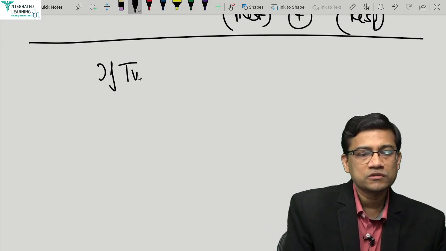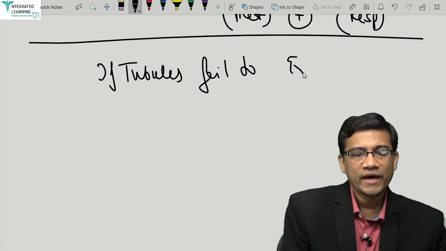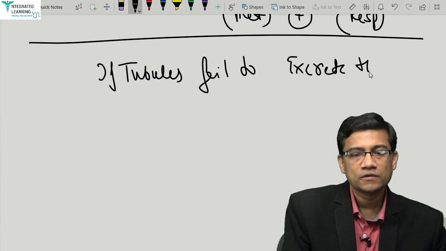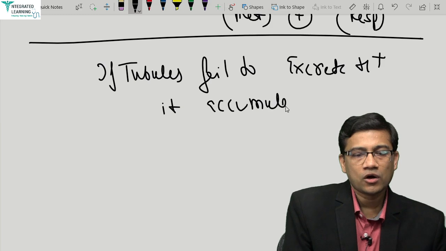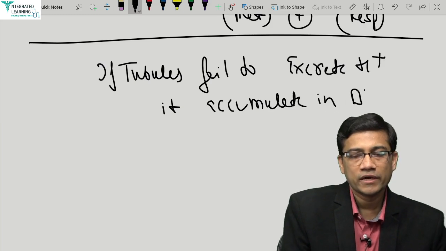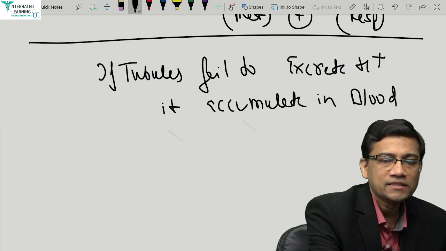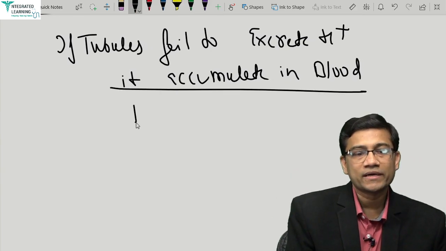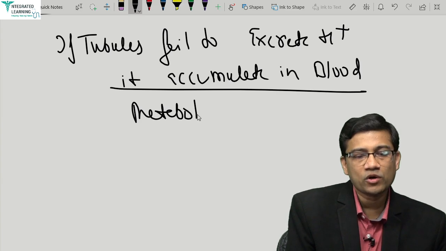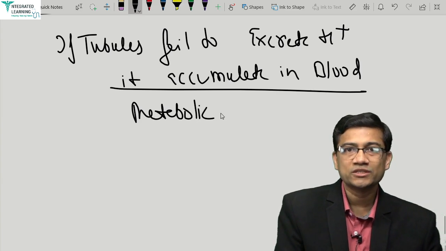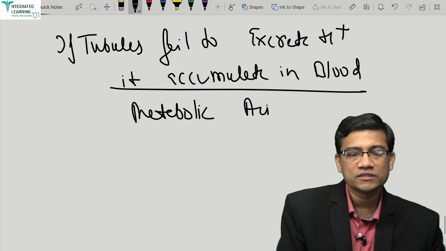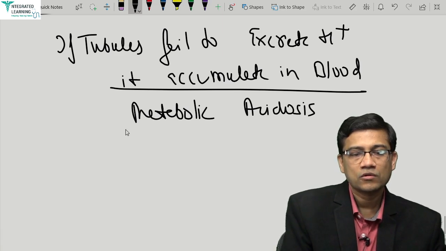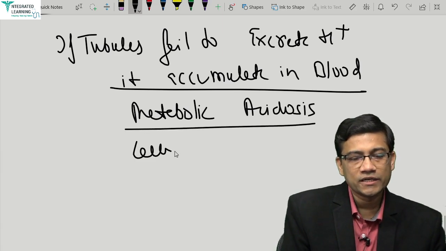Now write one thing. If tubules fail to excrete H plus, it accumulates in blood. As it accumulates in blood, what does it do? It causes a metabolic acidosis. Why? Because the source is not the lungs, that is, not respiratory. Metabolic acidosis. Okay, called RTA.